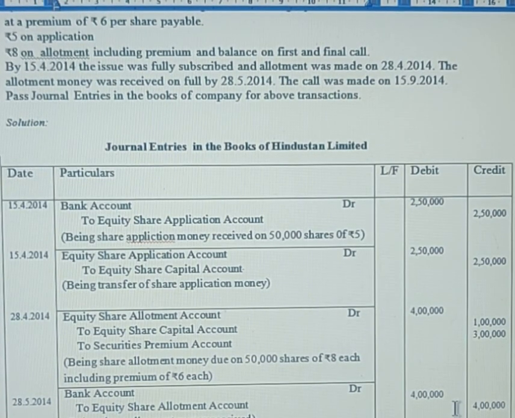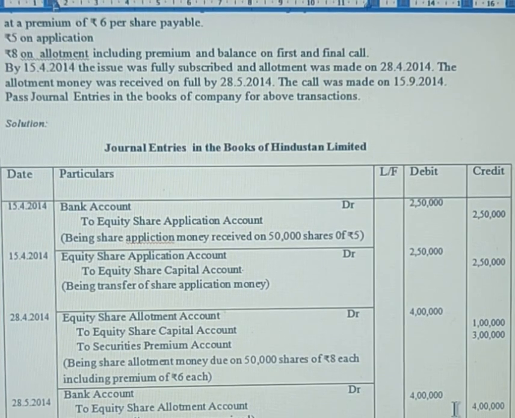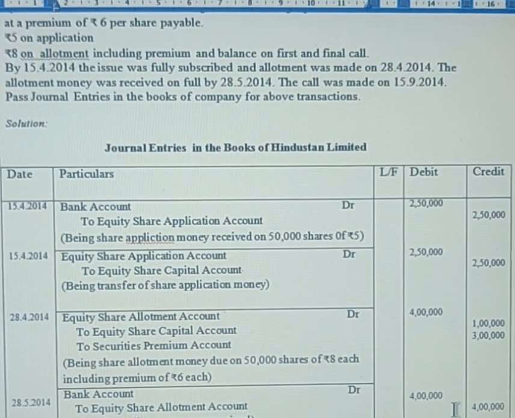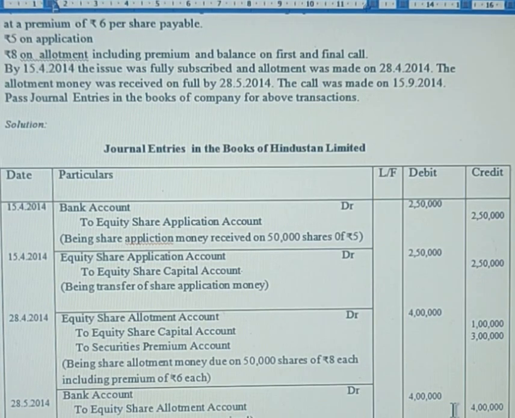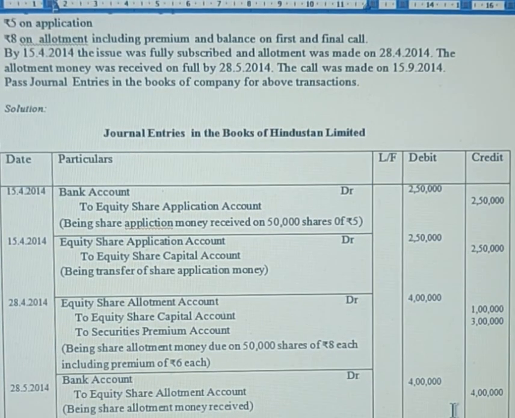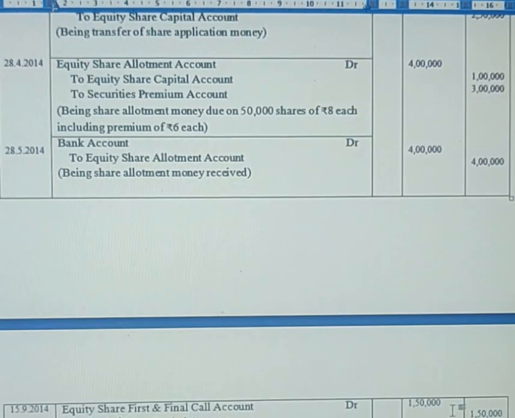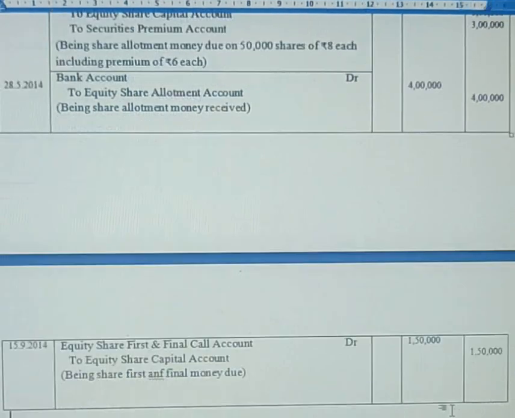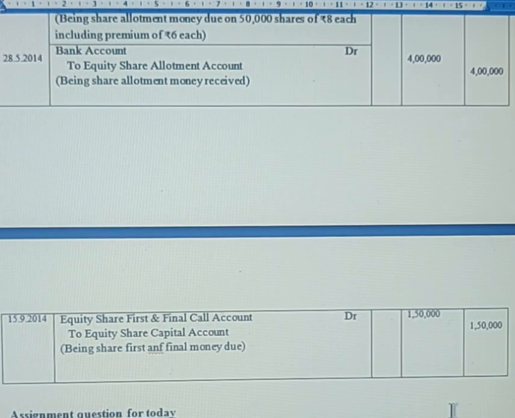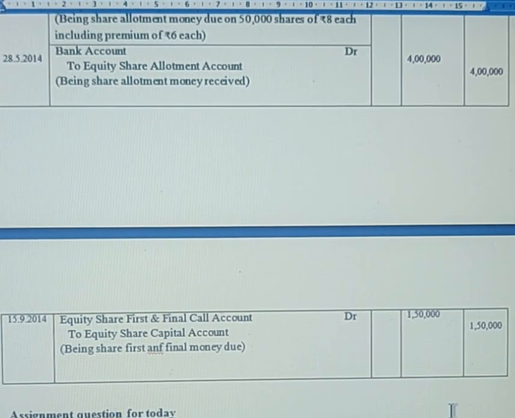This 4 lakh includes 3 lakhs premium, that is the securities premium value also. So this is one important adjustment that we are seeing today. The only important adjustment you have seen today is one credit entry of securities premium account when it comes to shares.